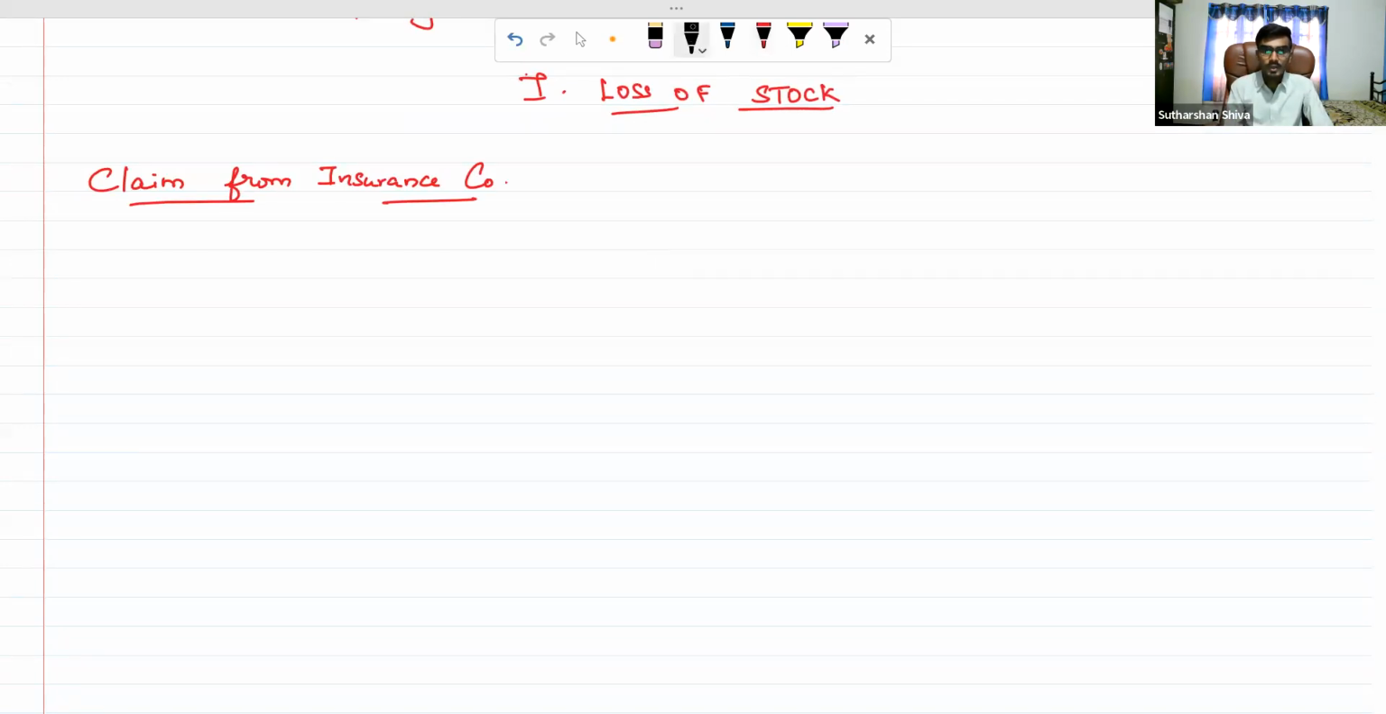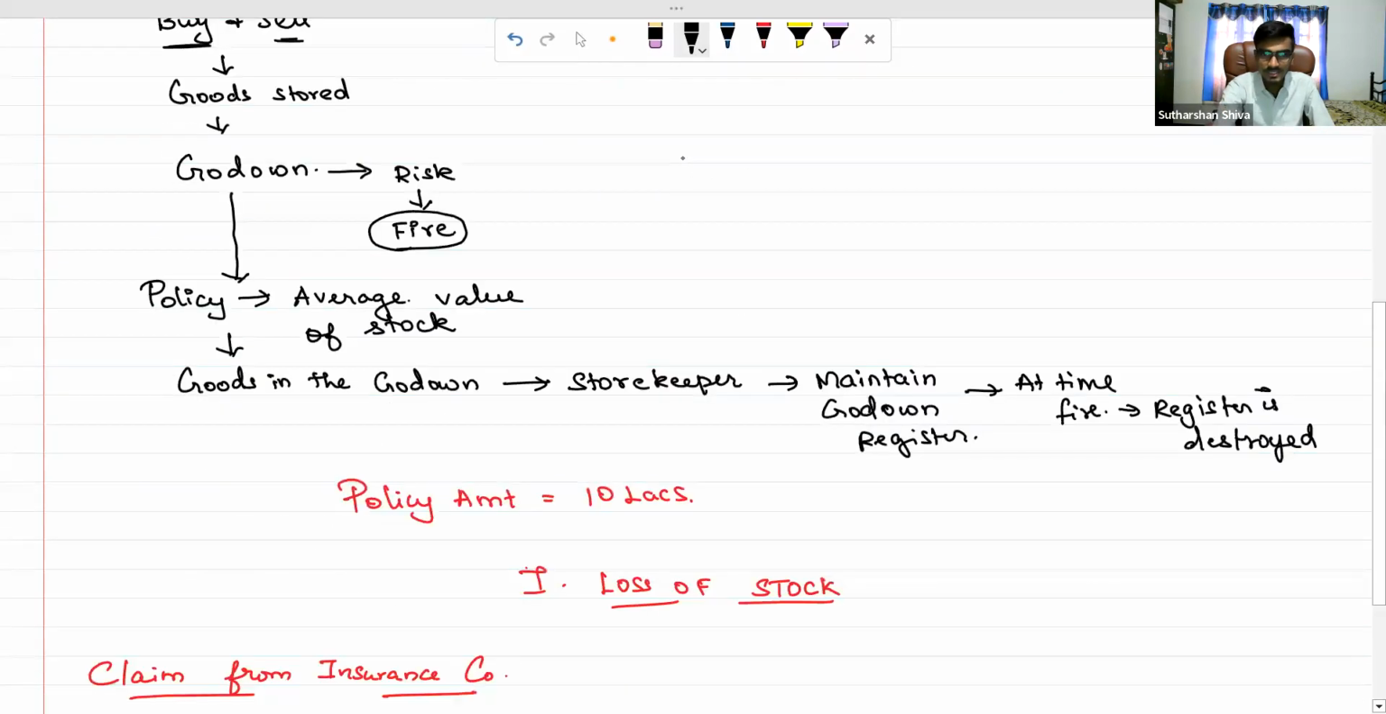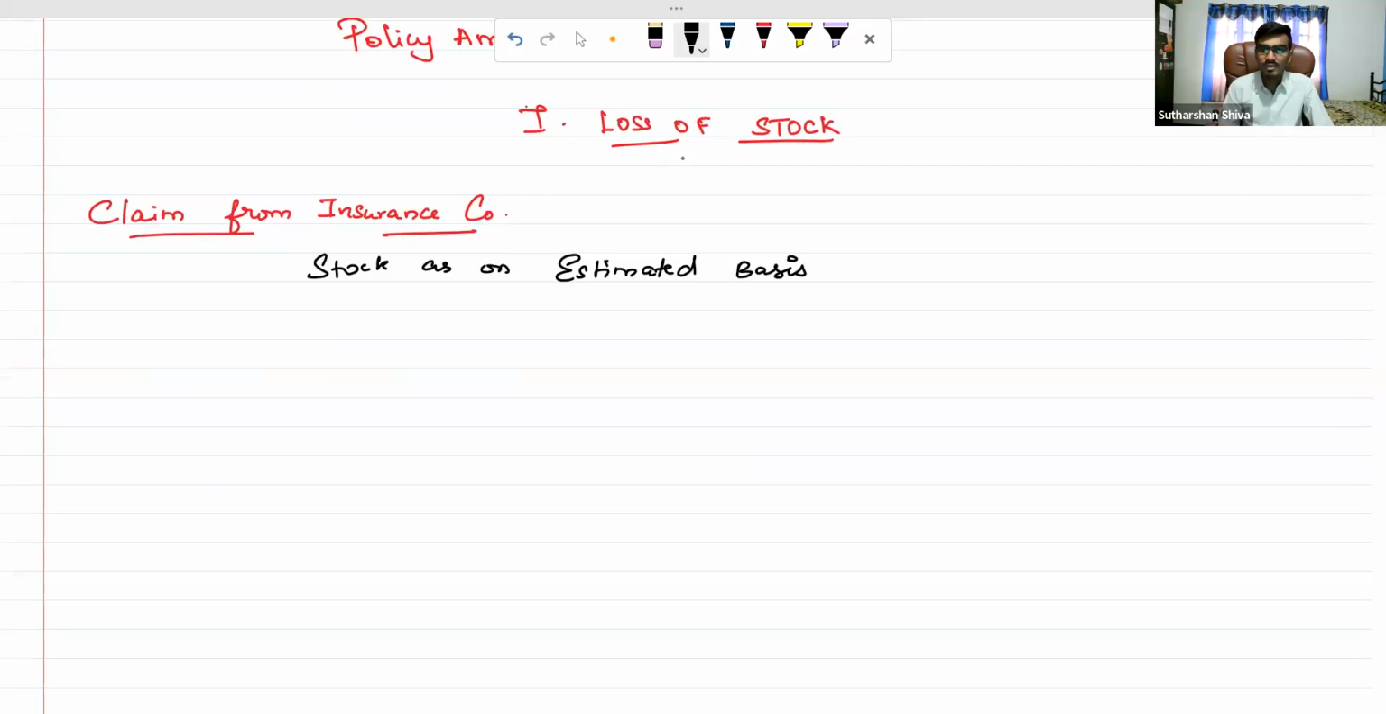So I'm going to calculate the stock on an estimated basis. This is going to be my year end. When does my year start? 1/4/2023 is going to be my next financial year start. This is the first financial year ended and this is my second financial year started. The same date, stock on estimated basis, I know on which date? On DOF. DOF is what? Date of fire.